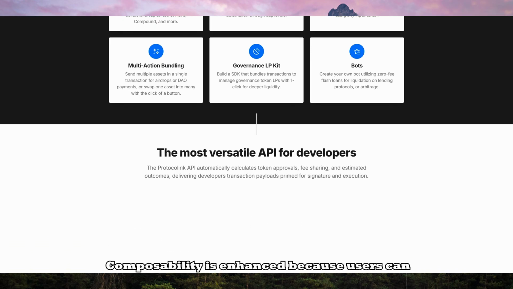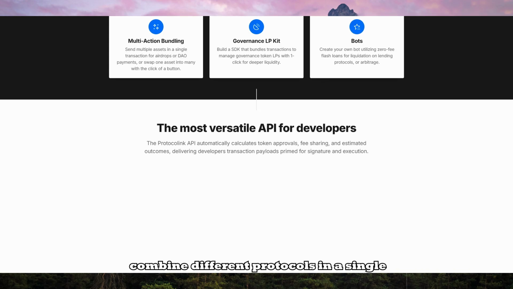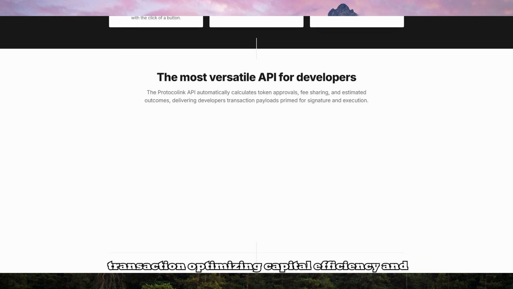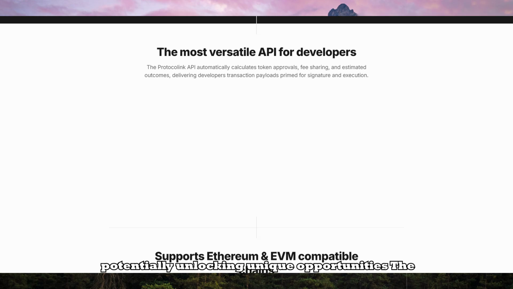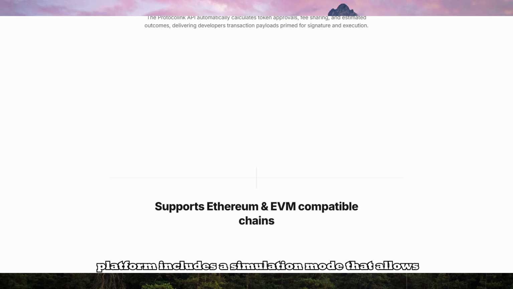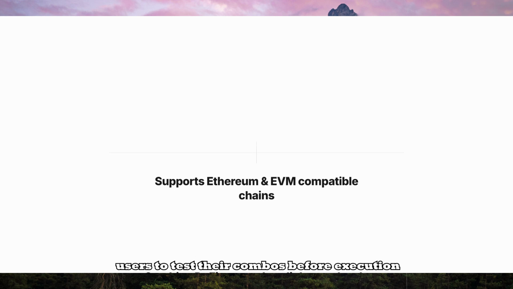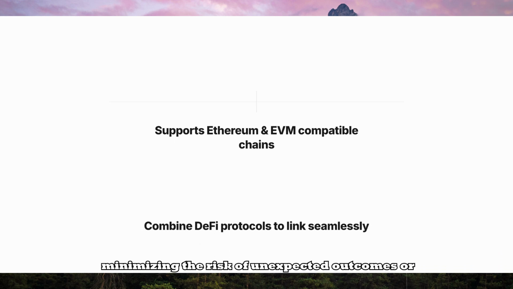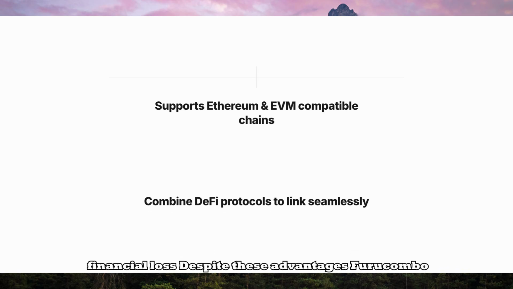Composability is enhanced because users can combine different protocols in a single transaction, optimizing capital efficiency and potentially unlocking unique opportunities. The platform includes a simulation mode that allows users to test their combos before execution, minimizing the risk of unexpected outcomes or financial loss.